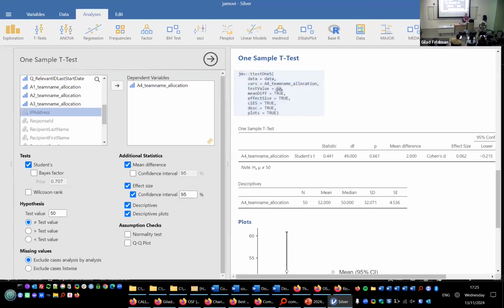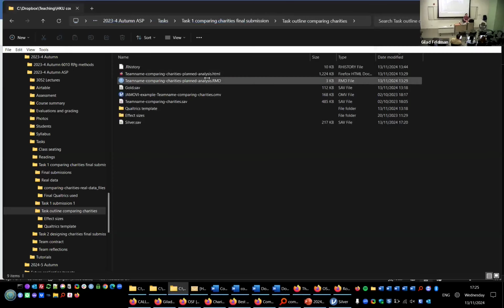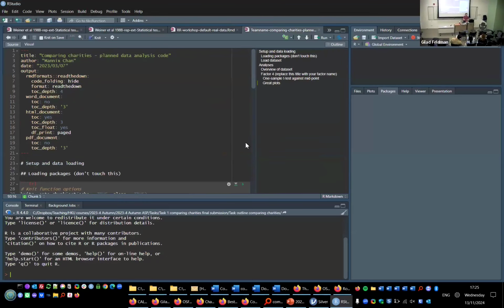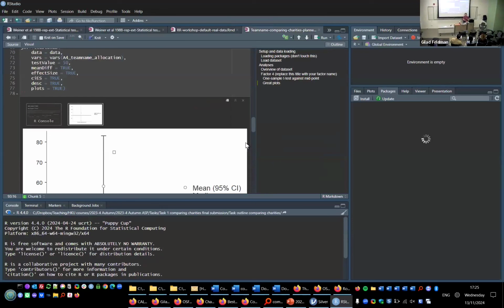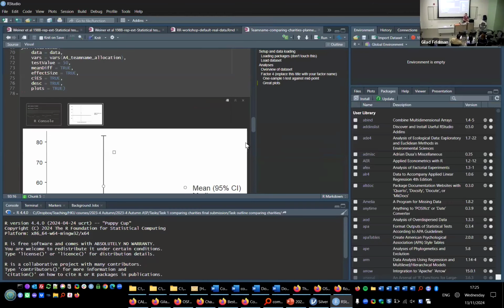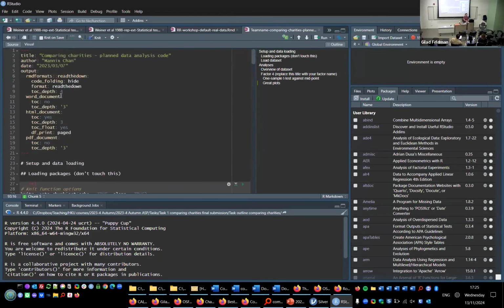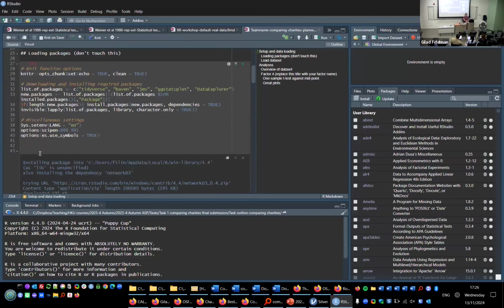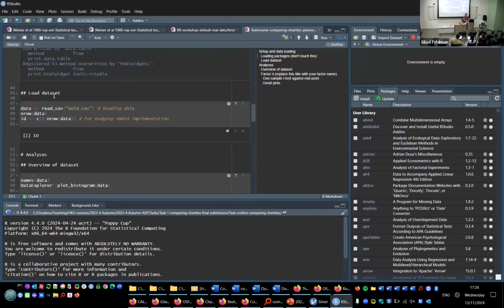So we'll go back to the R Markdown. It's not super important for you right now, but just so you know that RStudio does amazing things. Not only does it run R, but it also exports things that are called R Markdown. R Markdown is a combination between R code and text. So if you look at what this looks like, here we have text, setup and data loading, and this is R code. Here we have more text and more R code. And at the end, it will export this for me.